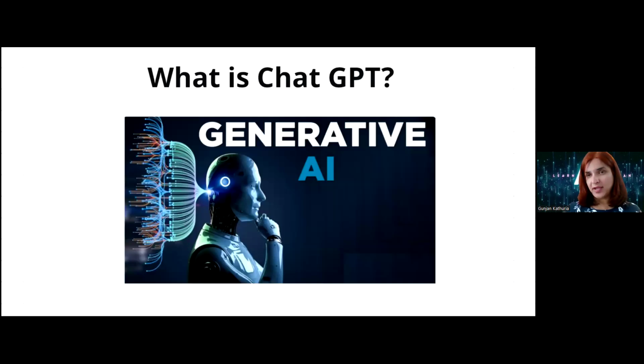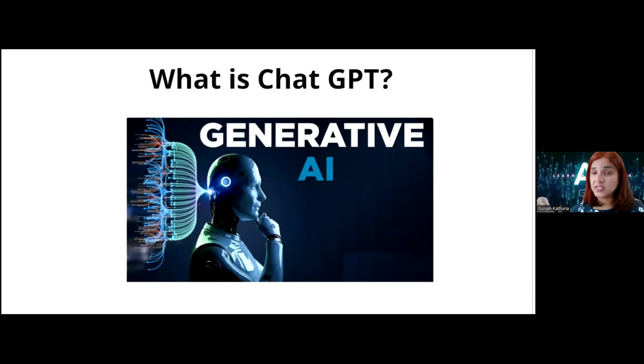So, ChatGPT is essentially generative AI. What is generative AI? If you are wondering about the difference between artificial intelligence and machine learning, there is a video already out there, so check that out. So AI is the capability of being able to listen, understand, and respond, right? What is the generative aspect of it? That it is able to generate information that you had not taught it before.